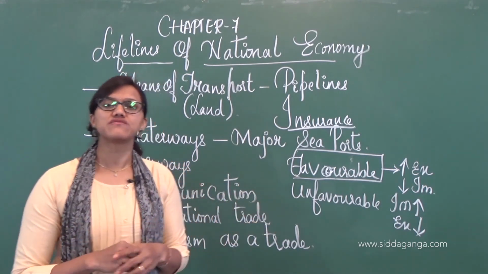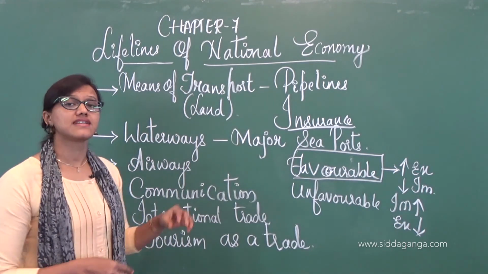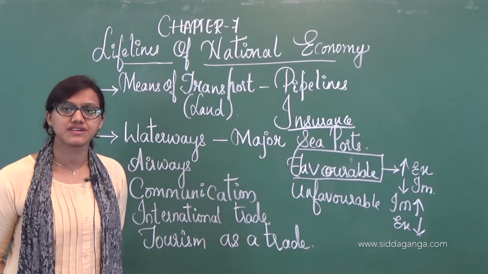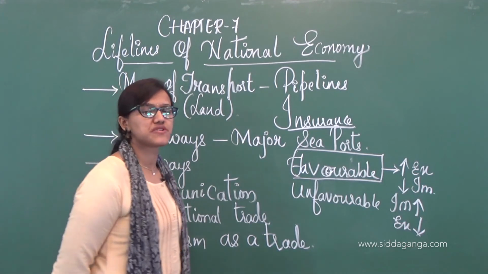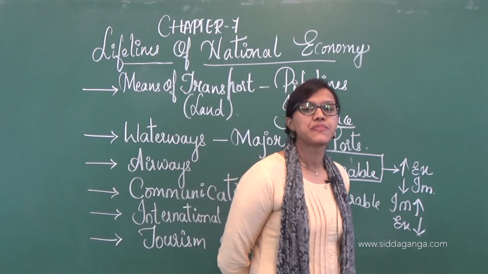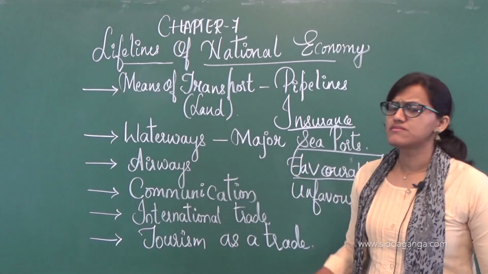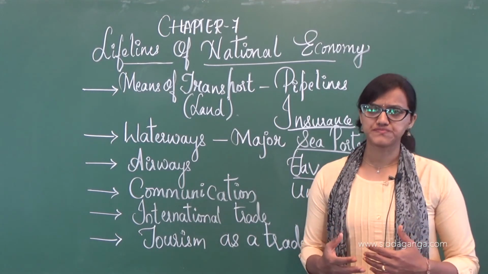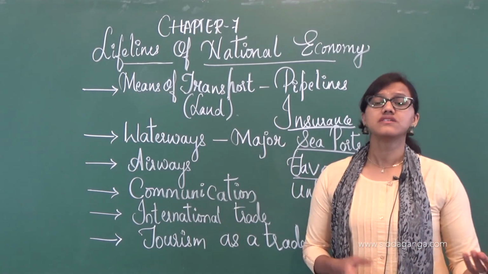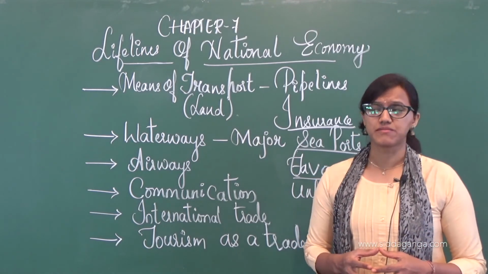So the movement of goods will be done from one place to another, and that will be done by a person called a trader. He is the person who helps with the movement of goods from one place to another. So there is supply and demand. So it has to be carried out. Whenever there is a demand, definitely there has to be supply.